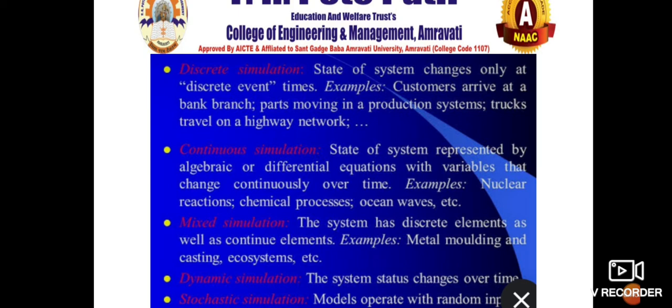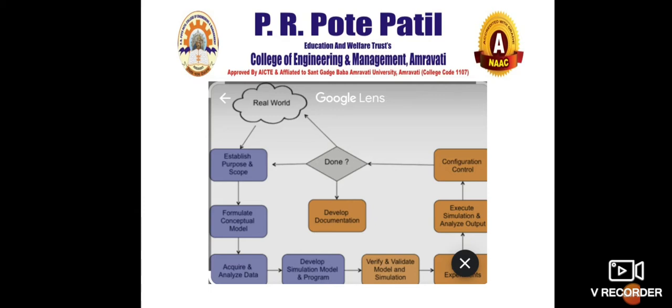Discrete simulation means that when some variable from outside the system comes into the system, the change in the system takes place. Continuous simulation means the system is changing continuously over a period of time, whether or not any external factor has been added or removed. Mixed means the system continuously changes itself and also changes when certain external factors are added to it. Now dynamic means the system changes over time, and stochastic means it is random, with random input.